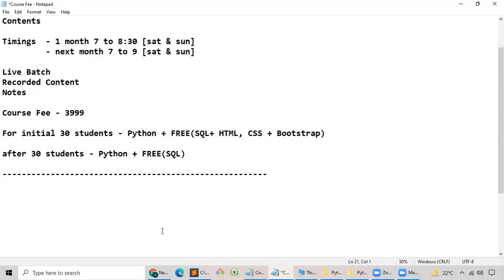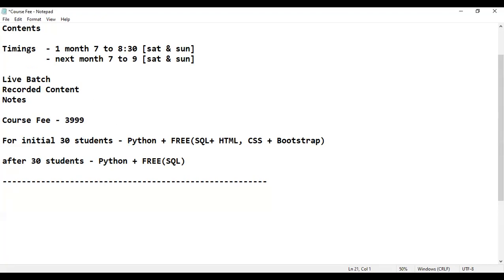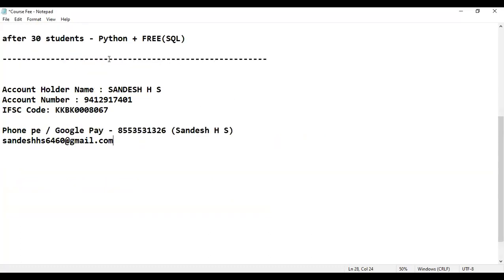See here, course fee. Okay, just give me 1 minute of time. This is the account holder name. That is my name itself. It is not someone else's name. See here, the account holder name is Sandesh HS. The account number is this. Guys, now I'm telling, it is not a phone number. It is an account number. How many digits are there in the account number? Count.